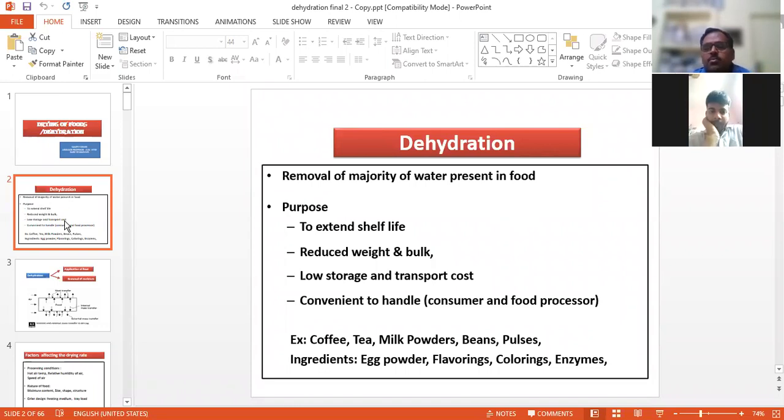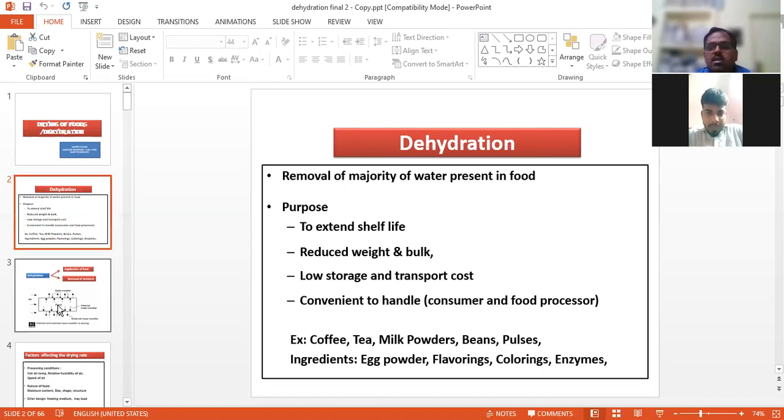There are different types of materials which are dehydrated, like coffee, tea, milk powder, beans, pulses, or other ingredients like egg powder, flavoring compounds, coloring in jams. These are dehydrated. So the basic purpose of dehydration is to remove the water content in the food, so that we can improve the shelf life of the product.